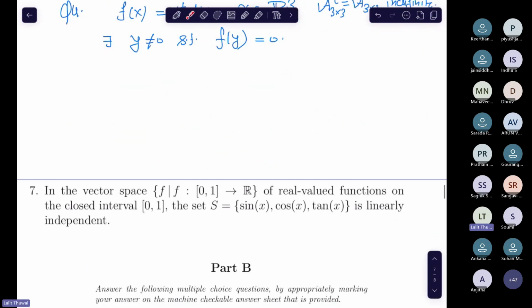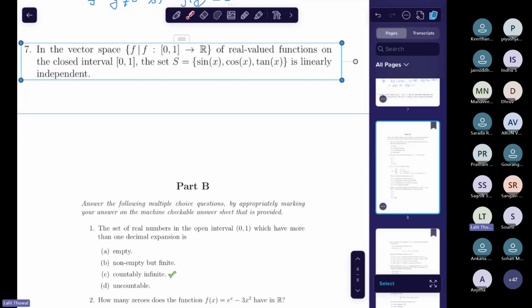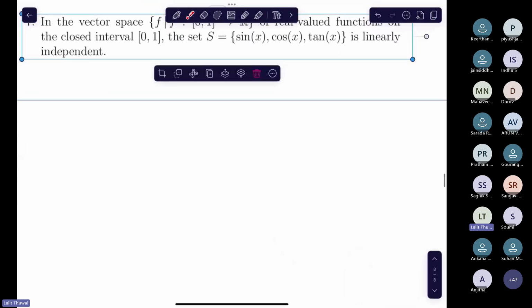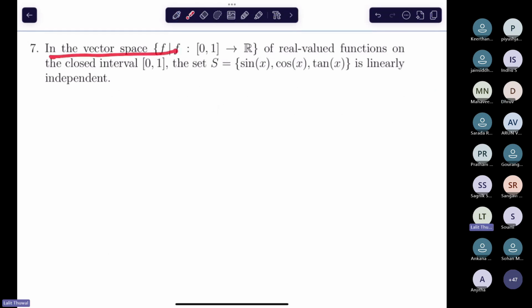Good. Very good. Okay, so let's solve this question. This question was asked in TIFR 2018, and in CSIR NET the same question was asked in 2019 part B. You can check if you don't believe me. In the vector space F of real valued functions on the closed interval [0,1], the set is linearly independent. So what do you think? Solve it yourself. Raise your hand. Very good, some of you raised your hands and I want others to try also.